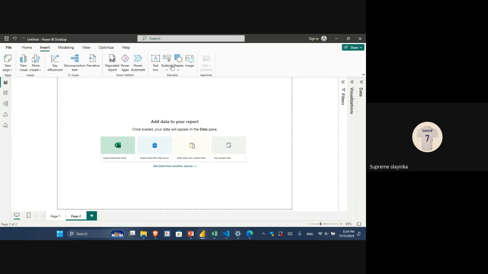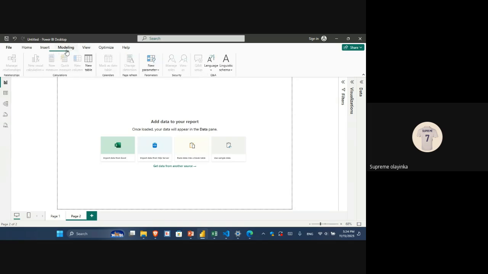You know, we want to insert buttons, shapes, images, and Power Automate. This Power Automate is actually another app, basically, and Power Apps, they are actually other apps. So we have different types of advanced tabs here. So we have our modeling. Modeling is where we have the model view here. So when you are modeling, you get to see the use cases of all these things.